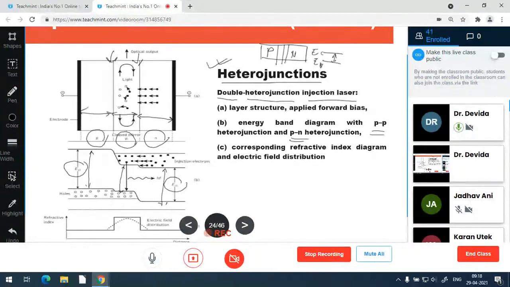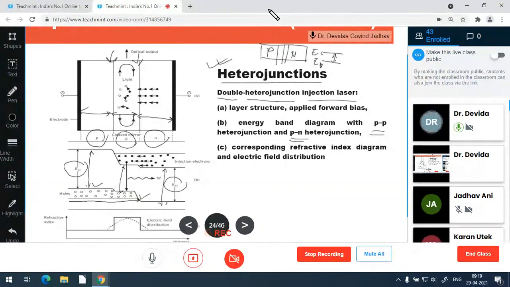So what it makes is the active region. What is the active region? As you observe in the figure, holes from one P region can reach up to this second P region.